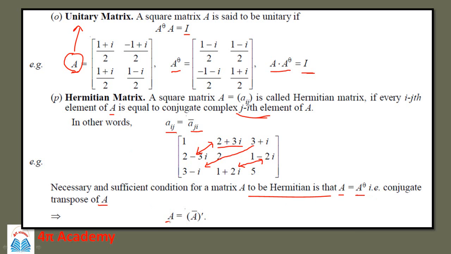It is also written as A equal to A raised to theta, where A raised to theta is called the transpose conjugate of A. Or you can remember it another way: don't look at the diagonal elements. For every ijth element, if the jith element is its conjugate, then it is called a Hermitian matrix.